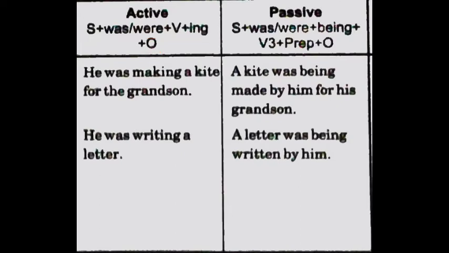Now, if you remember present continuous tense, I had told you that with continuous tense we use being, B-E-I-N-G, and third form of the verb. So the same rule is applicable here, and the passive voice will be subject plus was/were plus being plus third form of the verb followed by the preposition by and object. For example, he was writing a letter. So how we'll change it? A letter was being written by him.